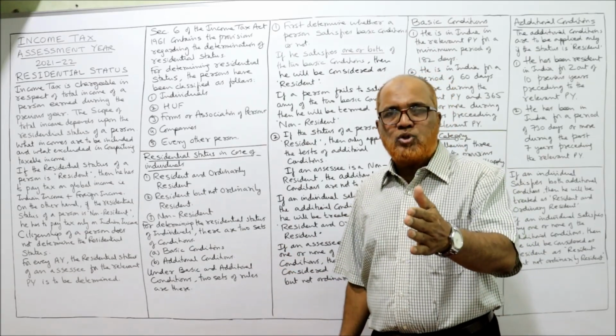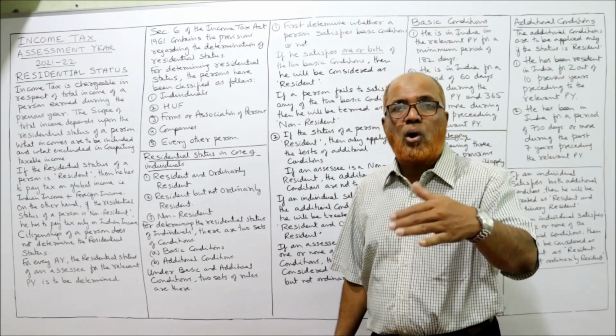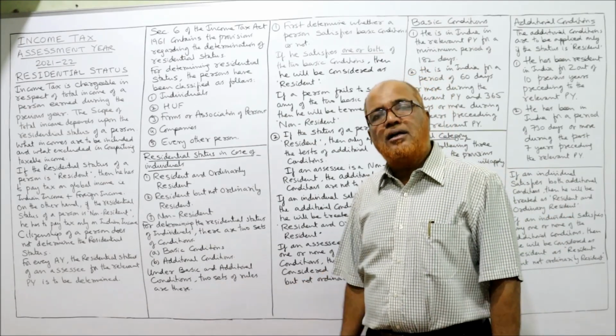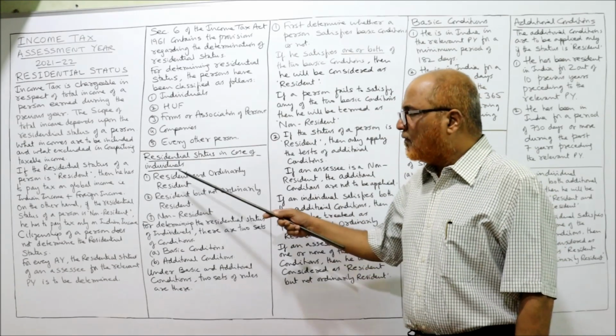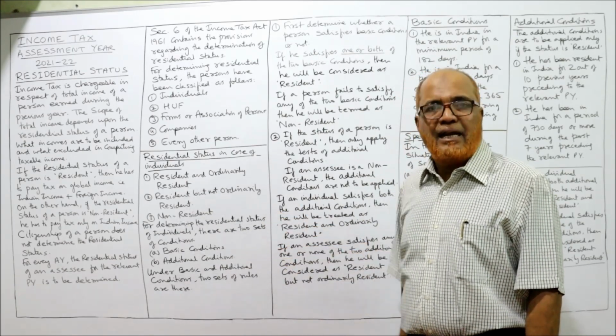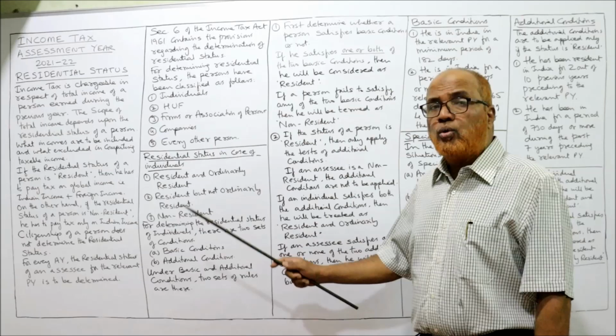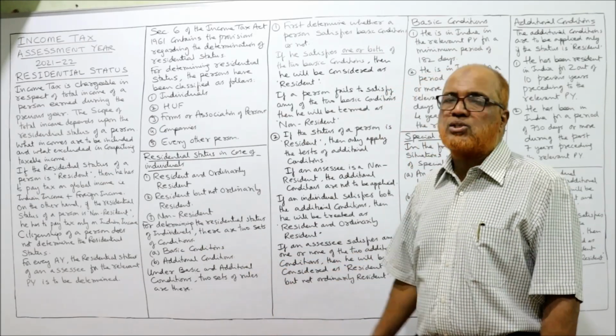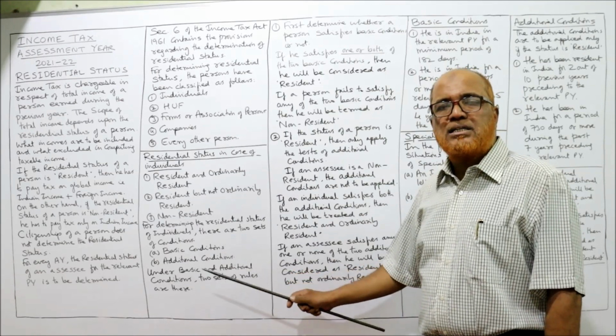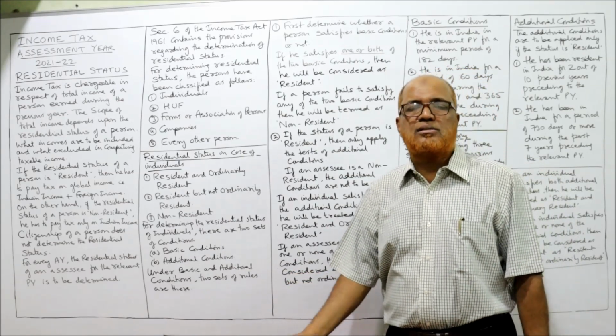Second, an individual may be resident but not ordinary resident. Third, an individual may be non-resident. Any one of these may occur for an individual. Now, how to determine that? For determining the residential status of individuals, there are two sets of conditions: basic conditions and additional conditions.